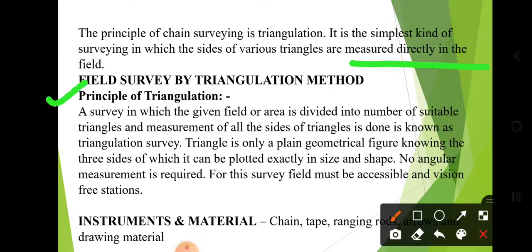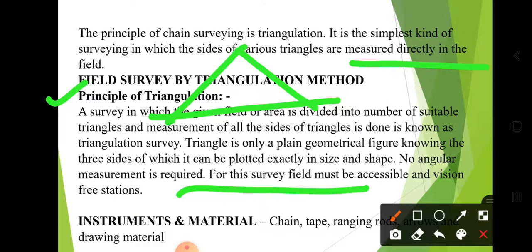The principle of triangulation is a survey in which a given field or area is divided into a number of suitable triangles, and the measurement of all the sides of the triangles is done. It is known as a triangulation survey. A triangle is only a plain geometrical figure; knowing the three sides, it can be plotted exactly in size and shape. No angular measurement is required.